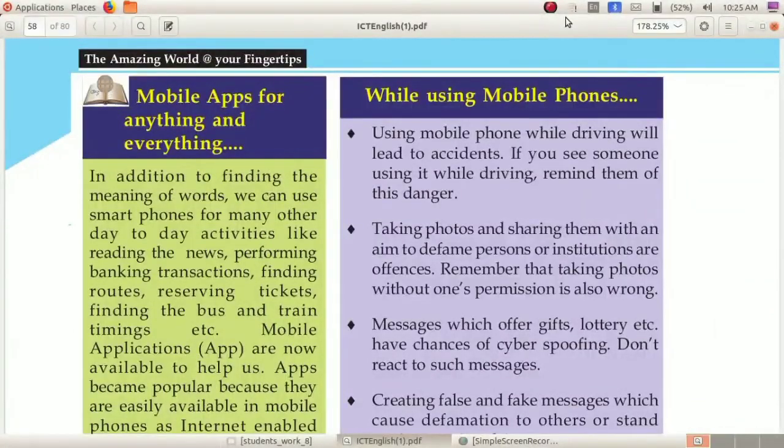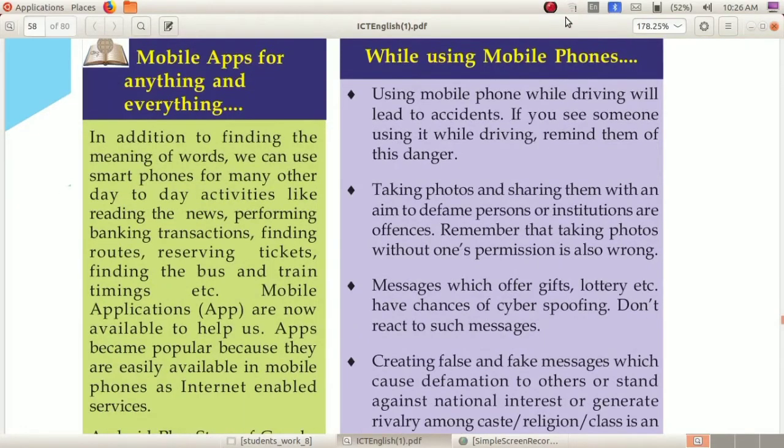Mobile apps for anything and everything. Dear children, now you are using a lot of applications on your smartphones, right?